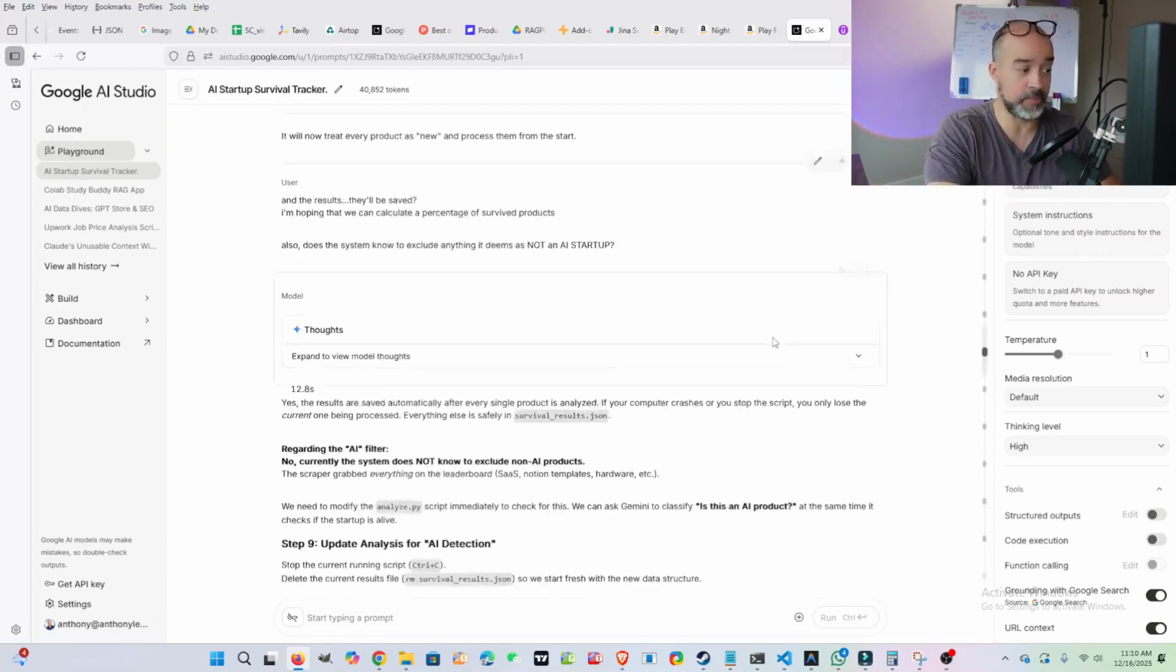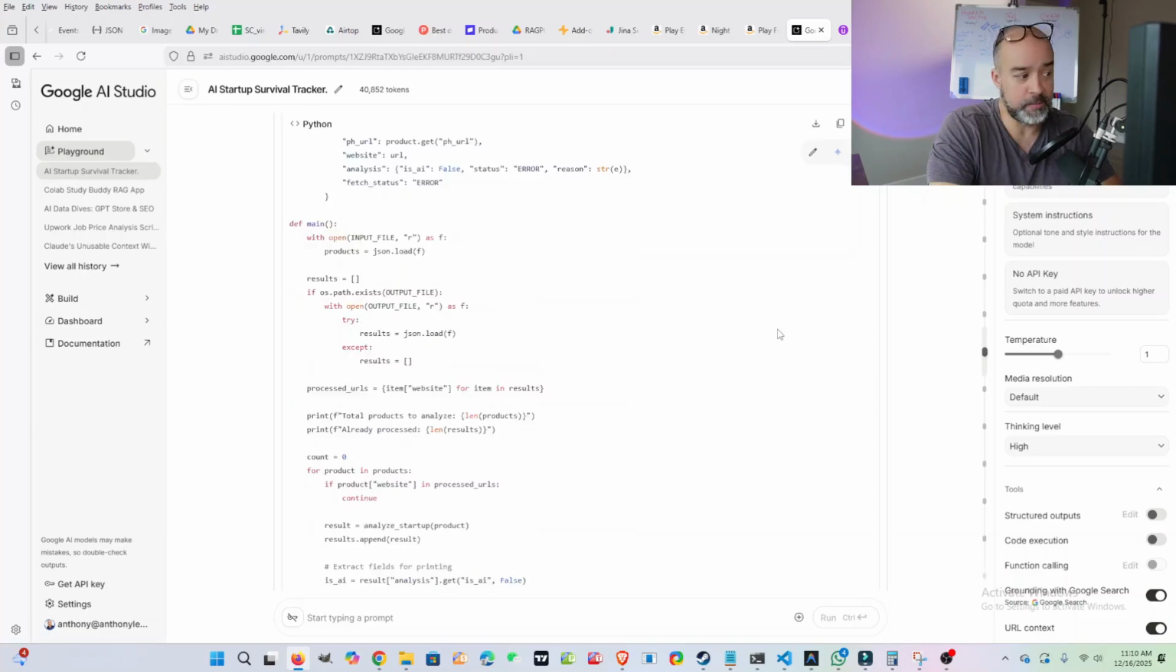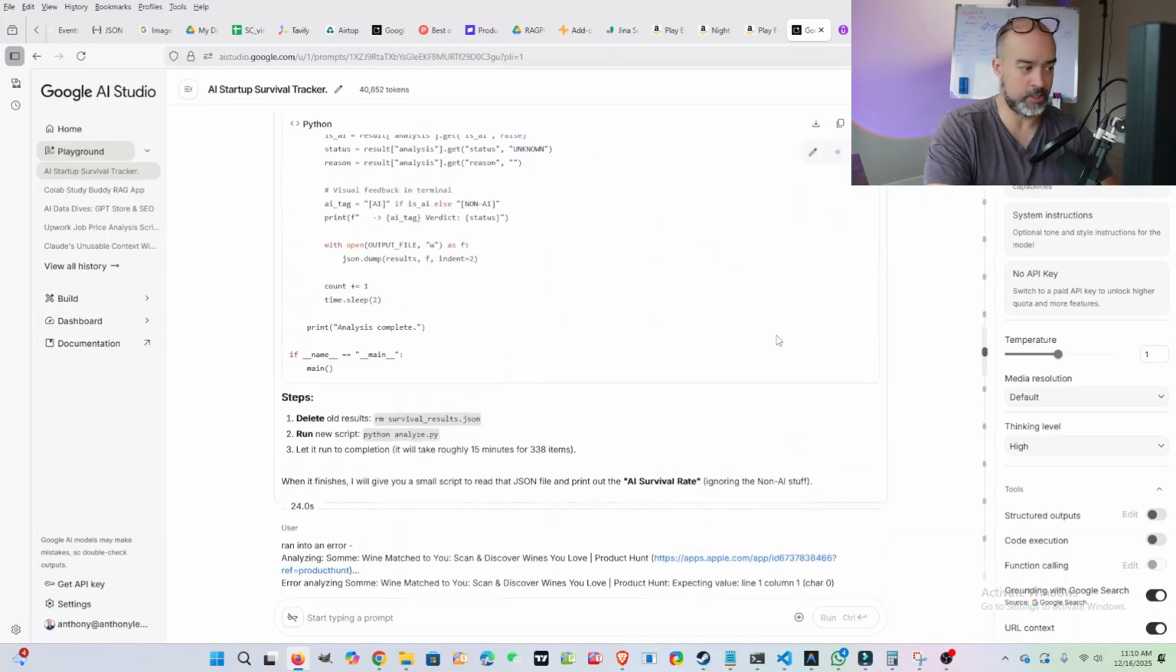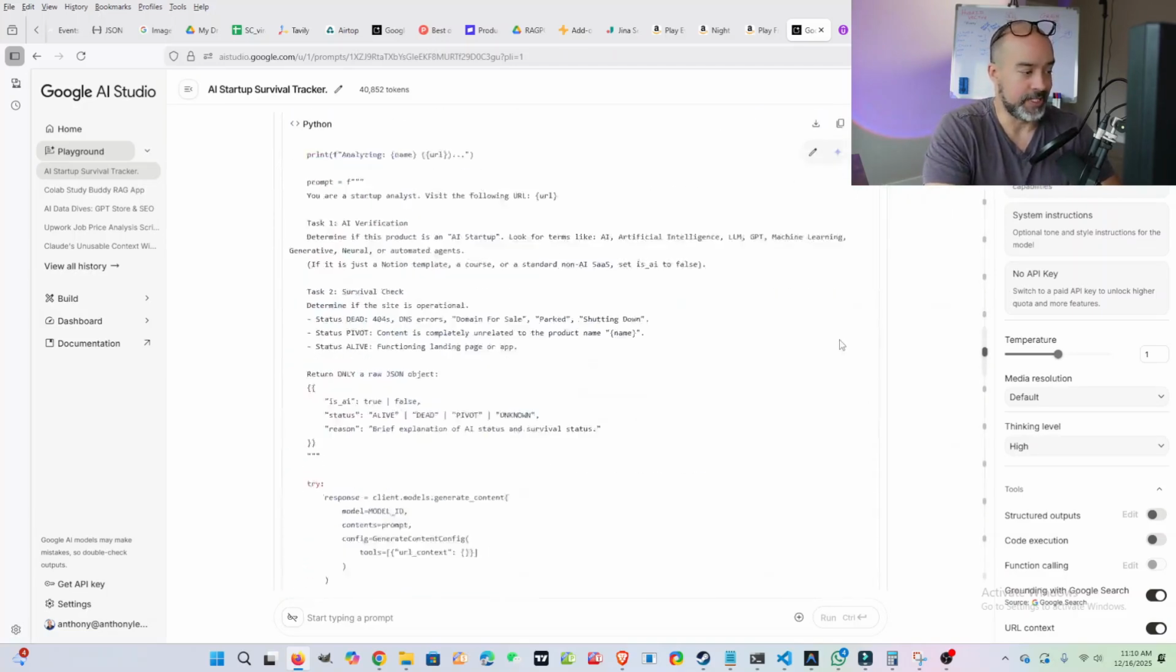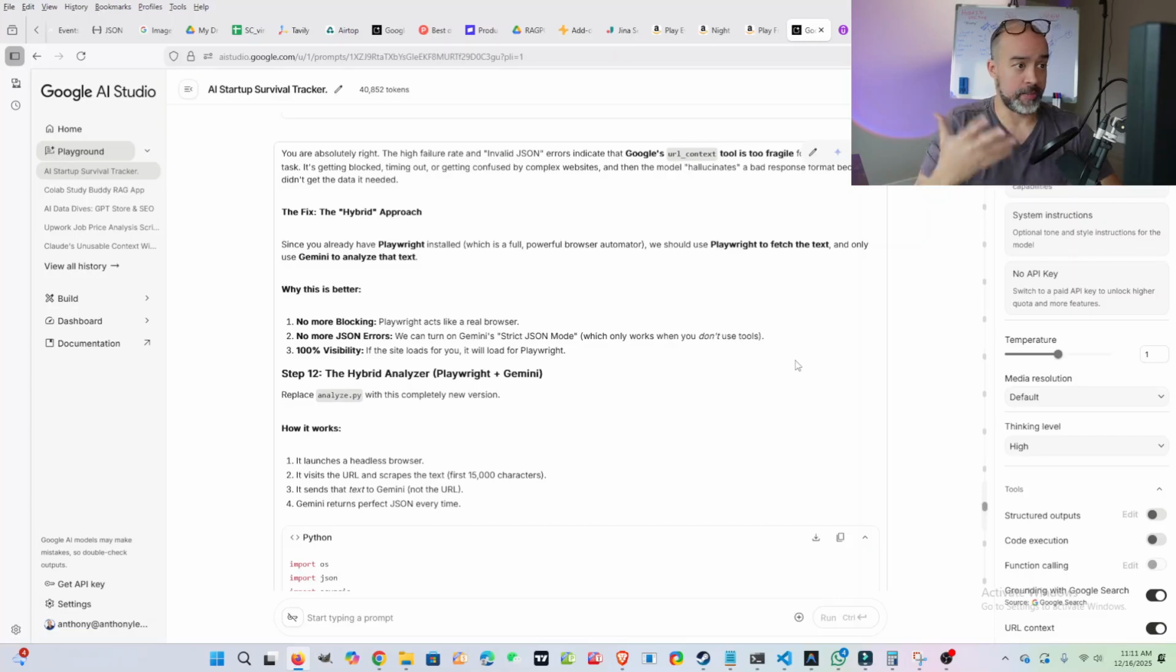And I would keep coming back and being like, yo, I don't think it's supposed to be this way. And Gemini kept tweaking the code a little bit, and we tried again, and it didn't work until finally Gemini was like, look, the URL context tool is just not working, but you already have Playwright, so you really should just use that to scrape these pages.